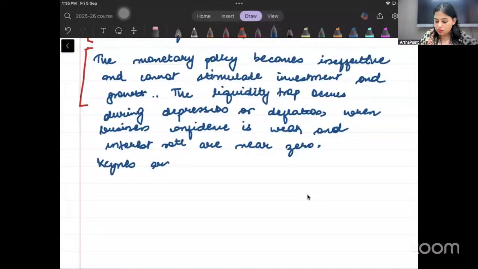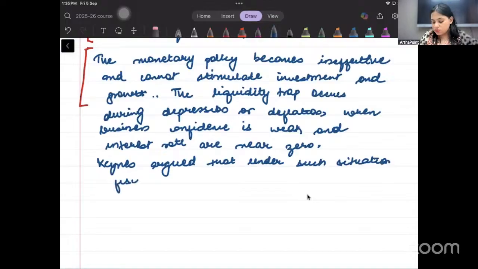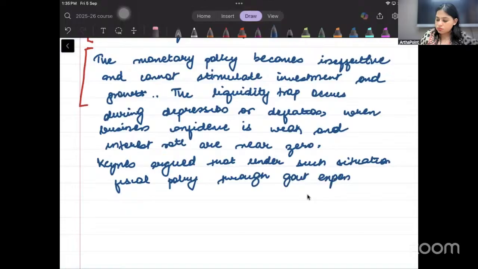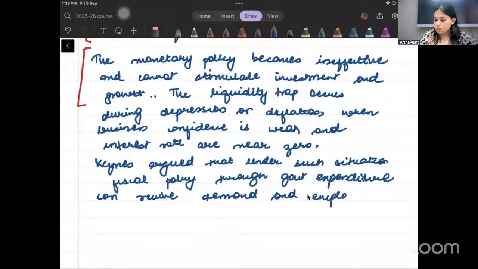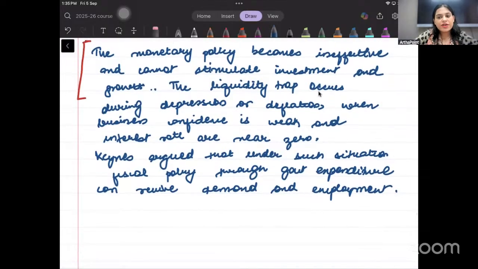Keynes argued that under such situation, fiscal policy through government expenditure can revive demand and employment. Can revive demand and employment. Right? Is it clear? So, beta, इस आंसर में हमने सब कुछ, whatever is possible, we have gone ahead and we have covered that.